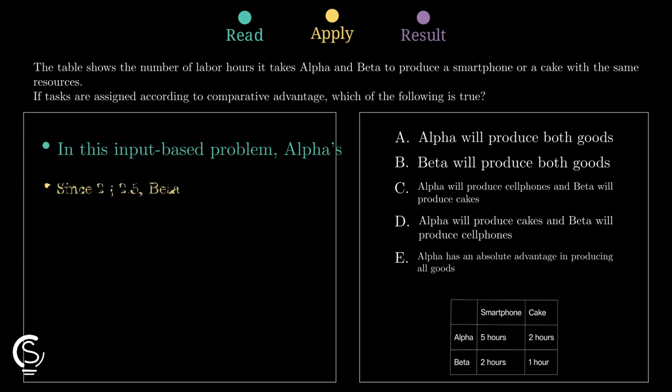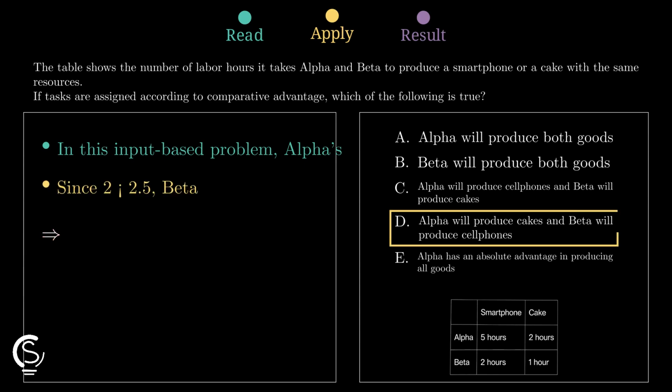Conversely, Alpha's opportunity cost of producing cakes is lower than Beta's. This makes Alpha the cake expert, so option D is our winner.